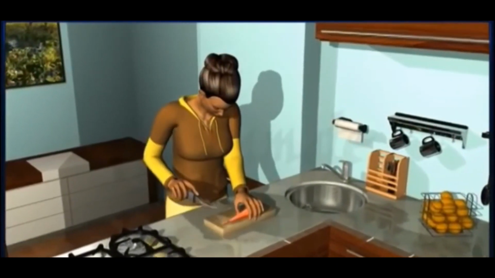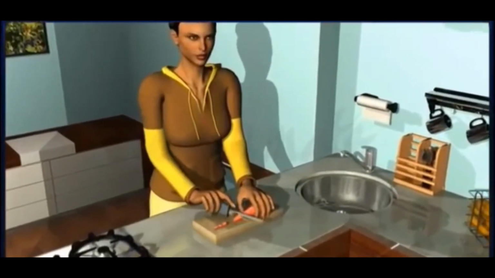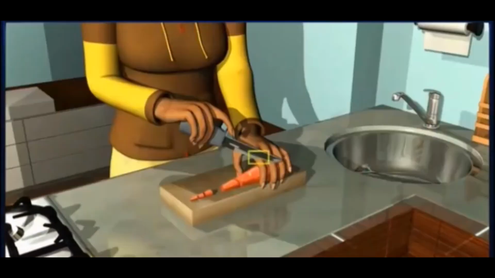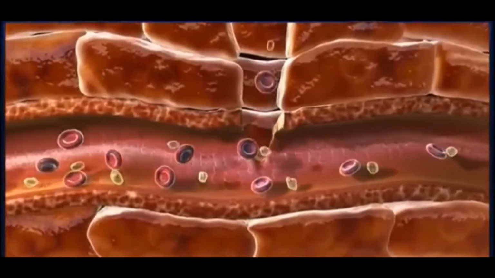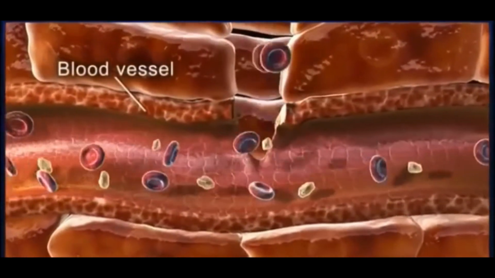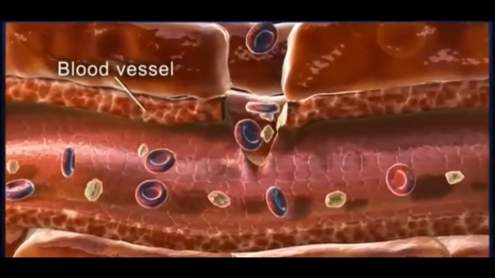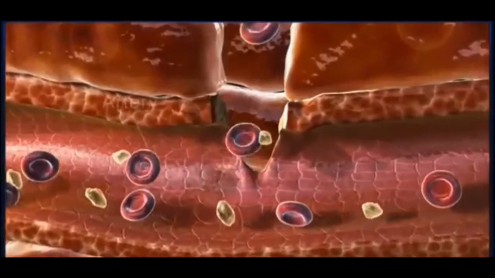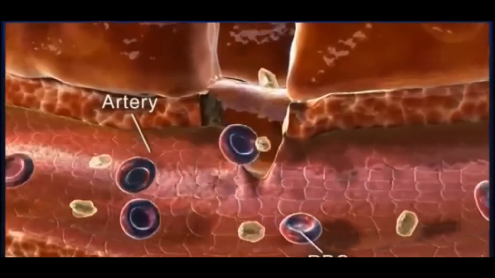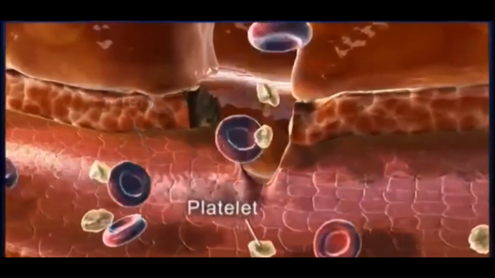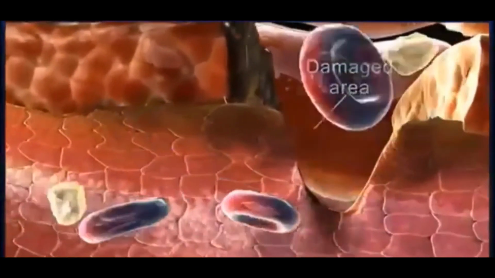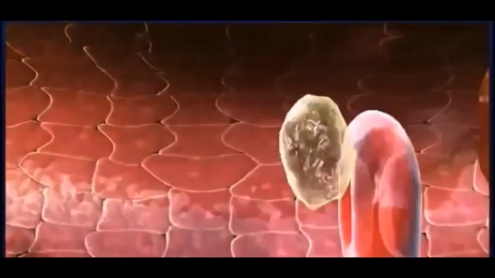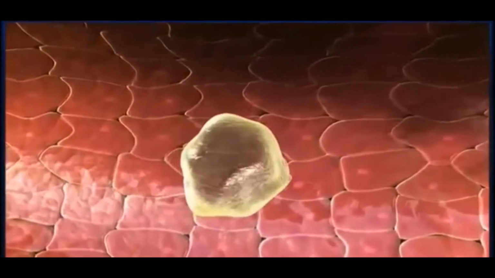Blood clotting. If we are careless while using a knife, we might cut our finger. A zoomed-in view of the damaged area shows that the knife ruptures a blood vessel. This causes immense loss of blood. Inside the artery, we observe the RBCs and platelets, which escape out through the damaged area. The platelets play a very important role in the initiation of blood clotting.